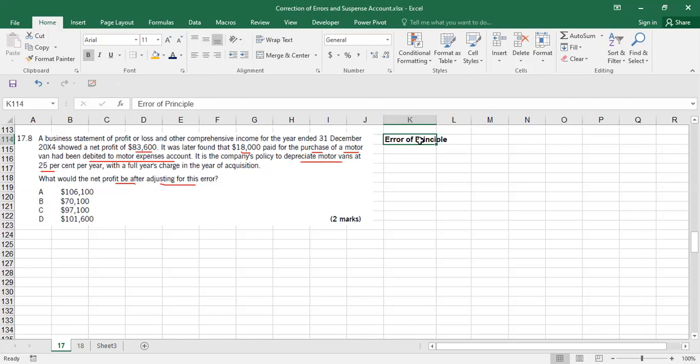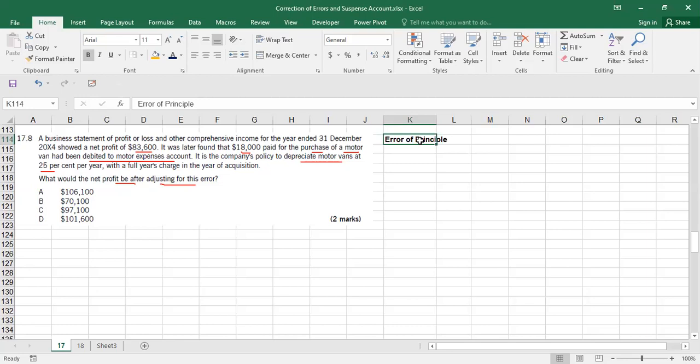In error of commission, the profit does not change. If you remember from the first lecture video, that was where you treat electricity expense as telephone expense. Both are expenses. Both should go to the income statement. So even if you replace electricity expense with telephone expense, there will be no difference in profit.